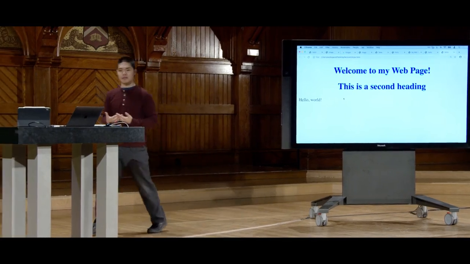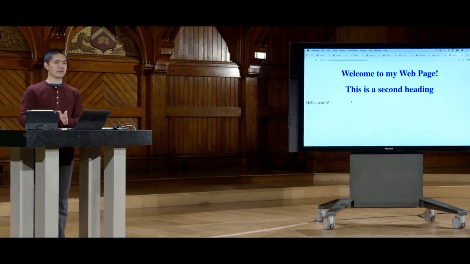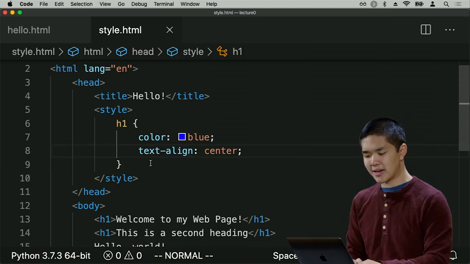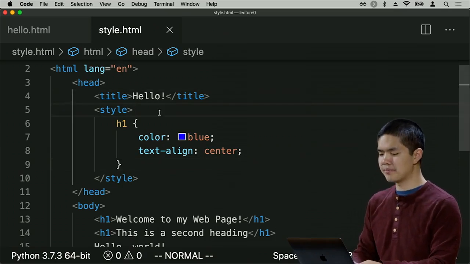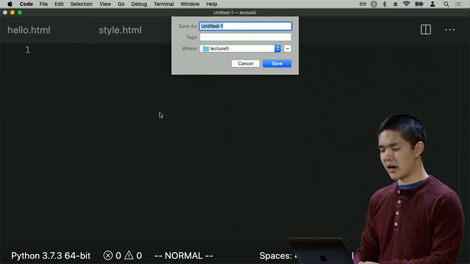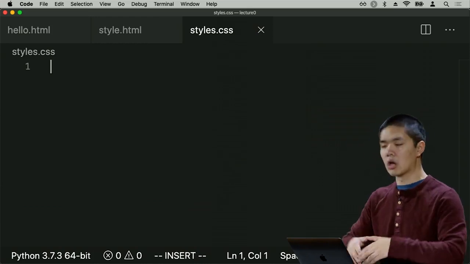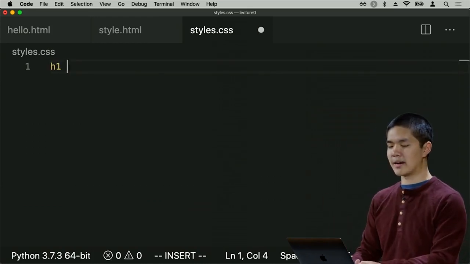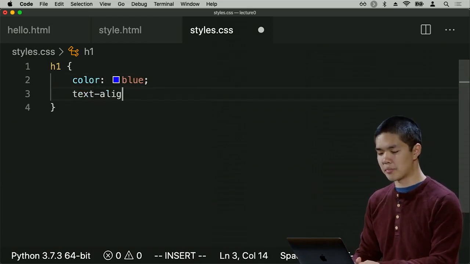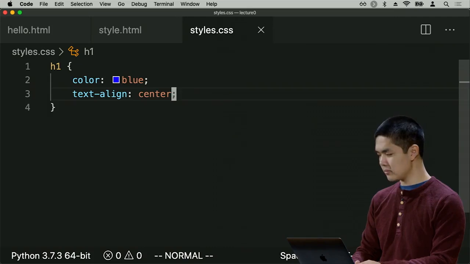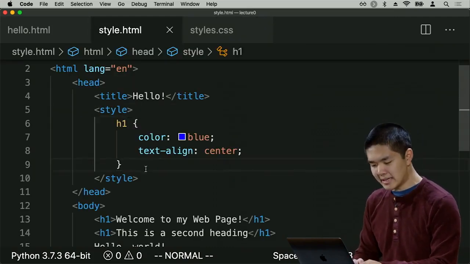And the improvement we can make is to take that CSS code and just move it to an entirely different file. So instead of putting this style code inside of a style element inside of this HTML page, I'll just create a new file that I'll call styles.css, inside of which is going to be all of the CSS that I care about. I want to take every h1, change its color to blue, and change its text-align property to center. And now, inside of my HTML page, I no longer need to include any CSS at all.